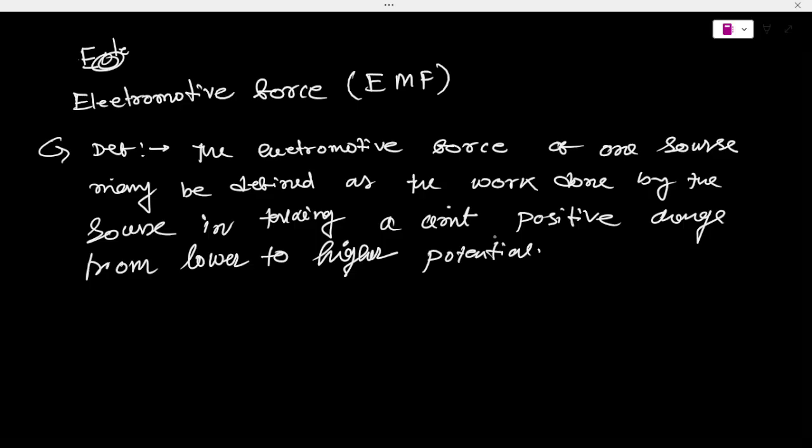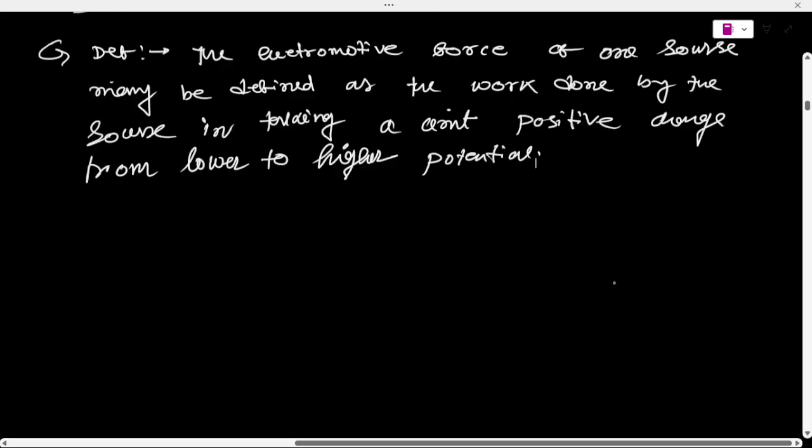So the electromotive force of one source may be defined as the work done by the source in taking a unit positive charge from the lower to higher potential. If somebody asks you what the EMF is, I think you will be able to explain it. It is clear, I think. Now I am going to explain it.